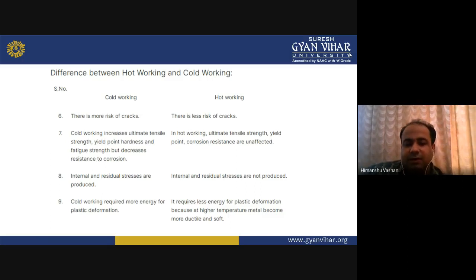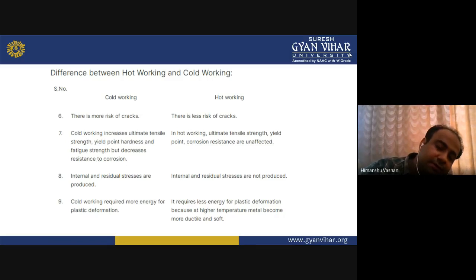Cold working requires more energy for plastic deformation. That is okay, because the metal is not soft. It is still hard at room temperature, so it requires more energy. Then hot working requires less energy for plastic deformation, because at high temperature the metal becomes more ductile and soft. It is not melted, only softened.